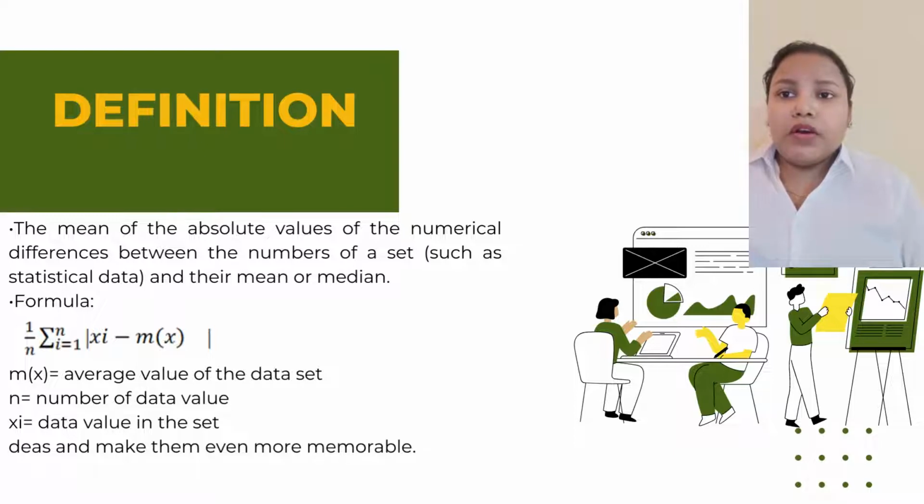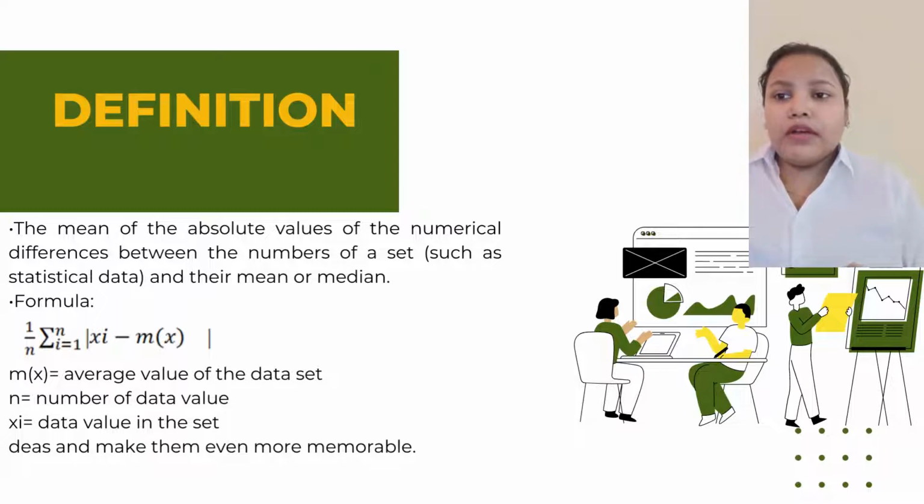The mean of the absolute values of the numerical differences between the numbers of a set, such as statistical data, and their mean or median. The mean deviation is the numerical distance between the numbers of a set and their mean or the median.